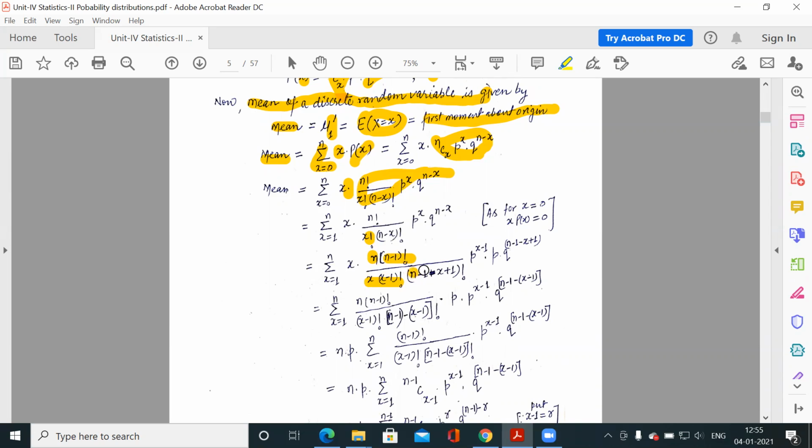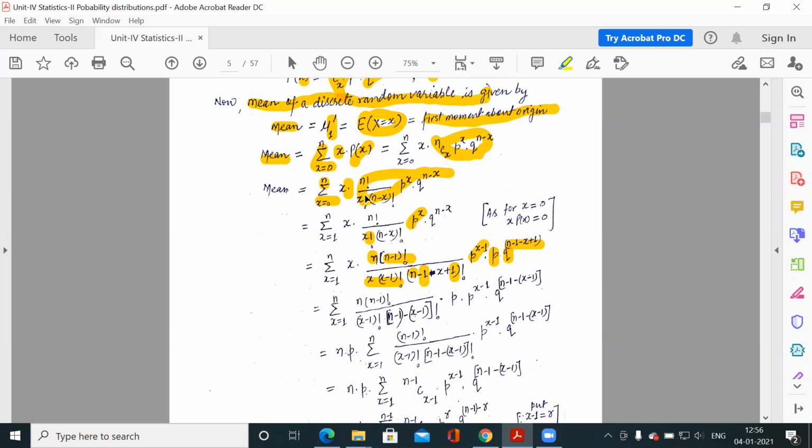So I have subtracted 1 and added 1, so this is as it is, n minus x. Similarly, I have done this for the powers also. So p to the power x is p to the power x minus 1 into p, and we can write q to the power n minus x as q to the power (n minus 1) minus (x minus 1). And this summation varies from 0 to n.